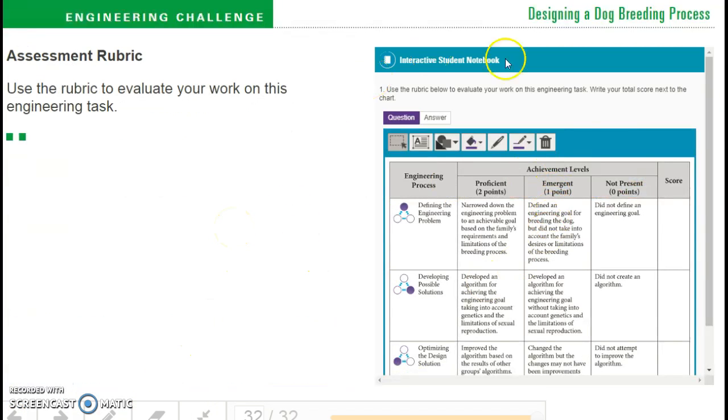Okay, finally use this rubric to evaluate your work on this engineering task. Write your total score next to the chart.